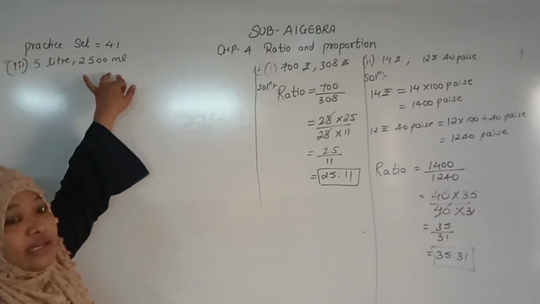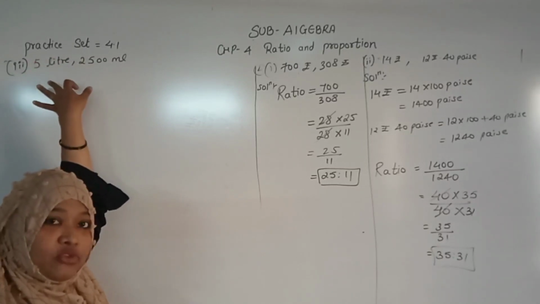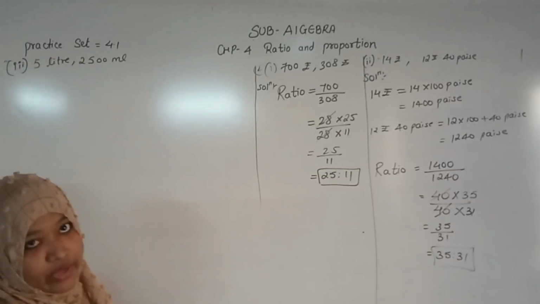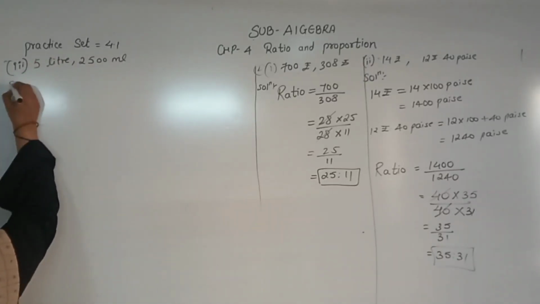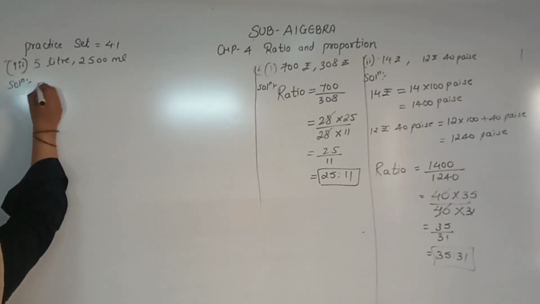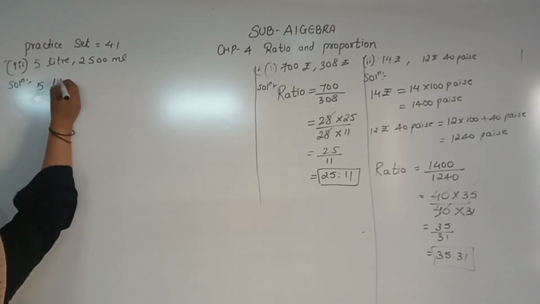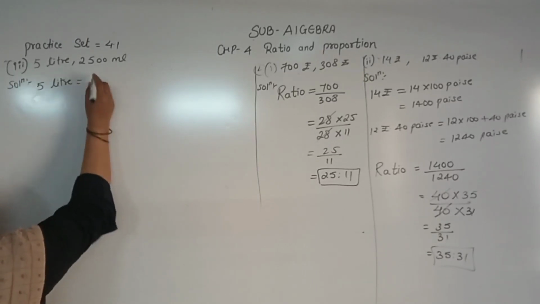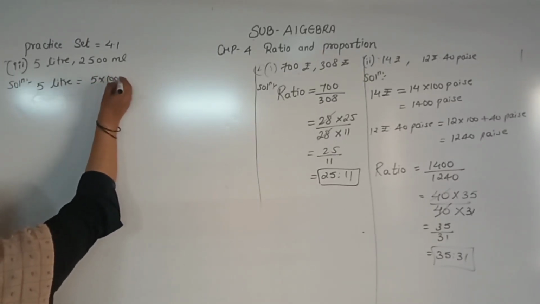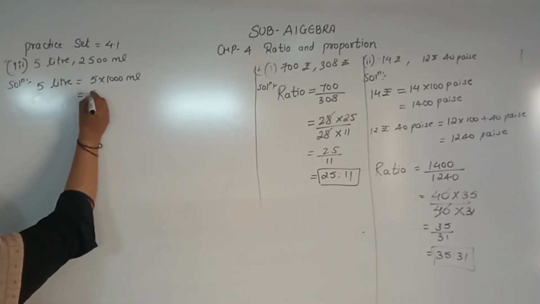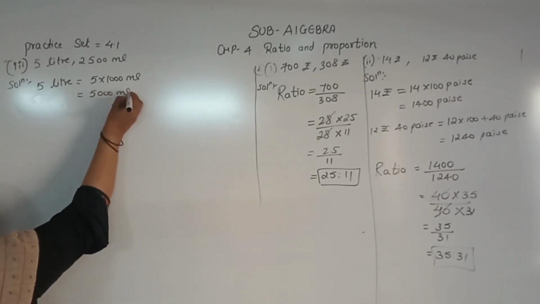Liter or milliliter? Milliliter. Now I have to change only one quantity here. So solution: 5 liter equals 5 into 1000 milliliter. So I got here 5000 milliliter.